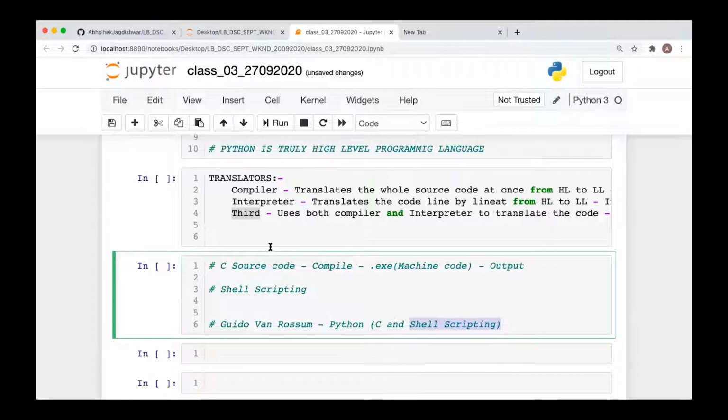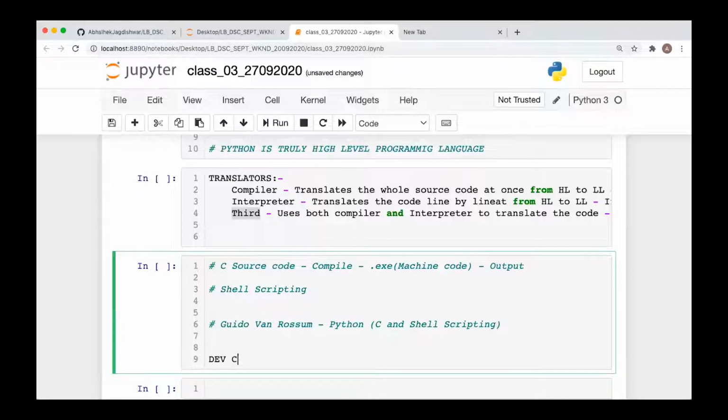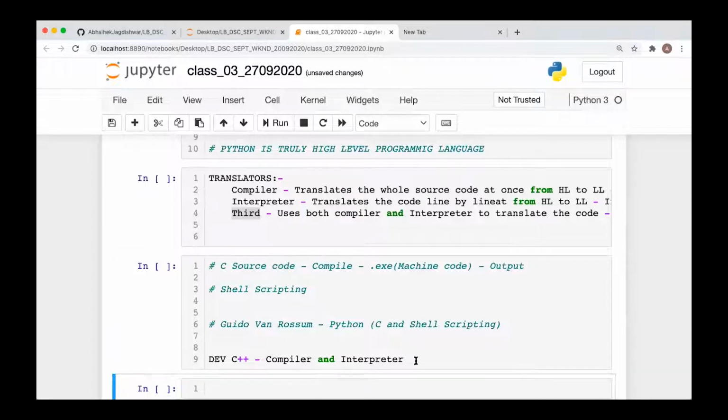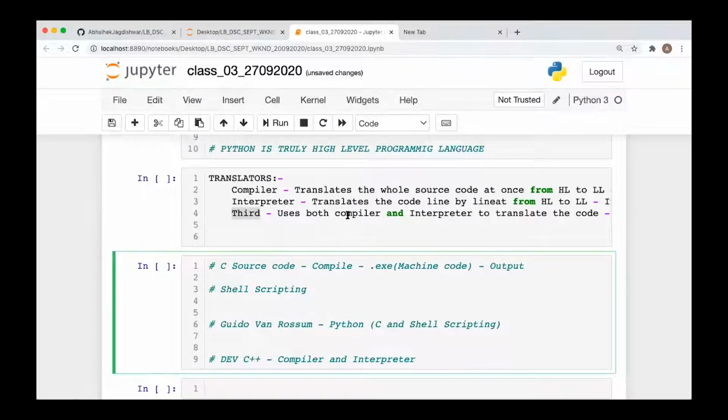Nowadays we use Dev C++ for writing C code. This uses a compiler and an interpreter both, because when you write the code in Dev C++, you can compile the code as well as interact with your C application. Almost all the languages nowadays are coming into this third category, where the compiler and interpreter are both integrated. Now, why is it required?